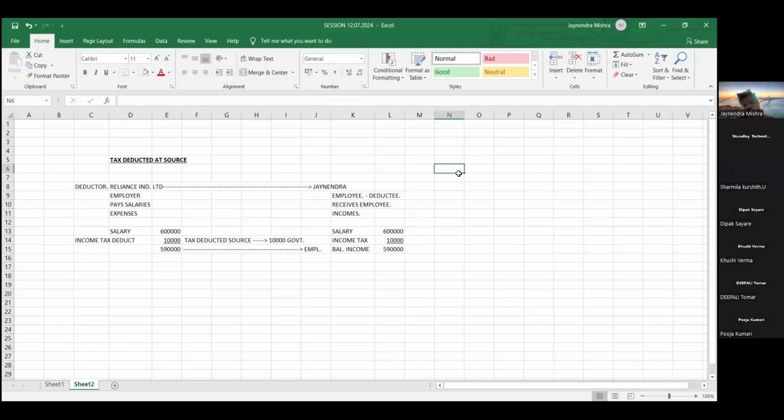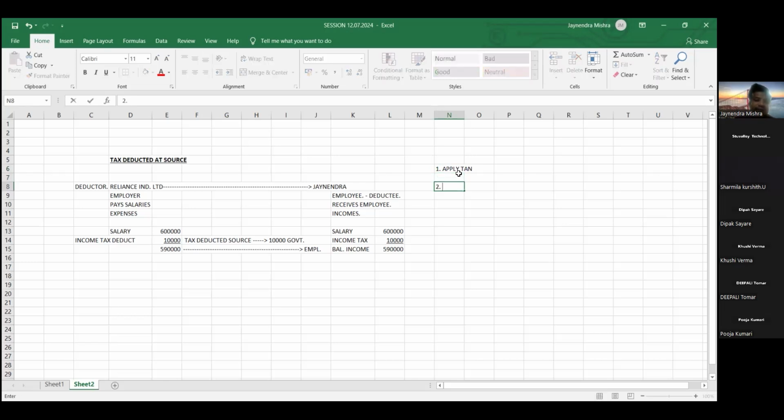So friends, whenever you are learning TDS, you consider yourself as a deductor. जब भी आप TDS पढ़ रहे हैं, आप अपने आप को क्या consider करोगे? Deductor consider करोगे. So what is the first step in TDS? TDS में क्या क्या compliance करना है deductor को? First, deductor has to apply for TAN number. I mean, friends, without TAN number, deductor cannot deduct the tax. Tax deduction account number.